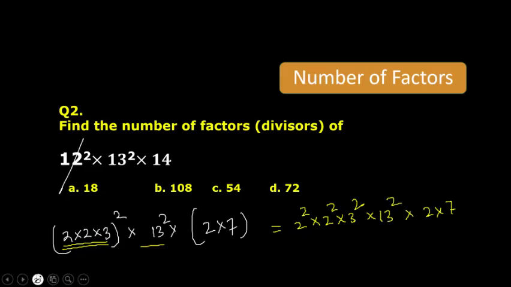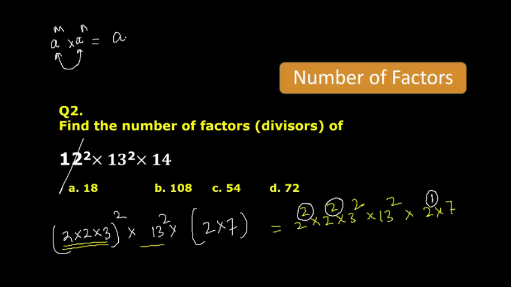If you see, the power of 2 here is 2, and here we have 4, and we have one more power here. When you multiply numbers where your base is the same, you must know that the powers get added.